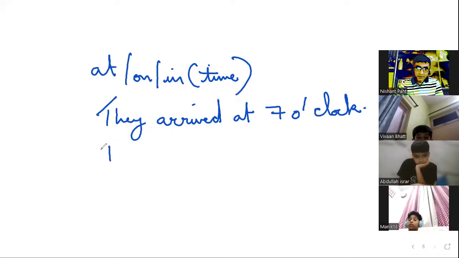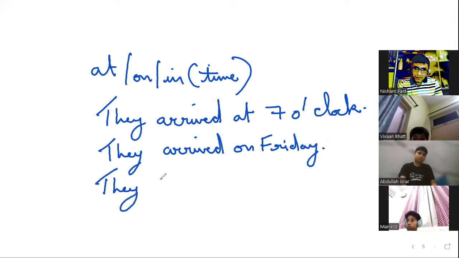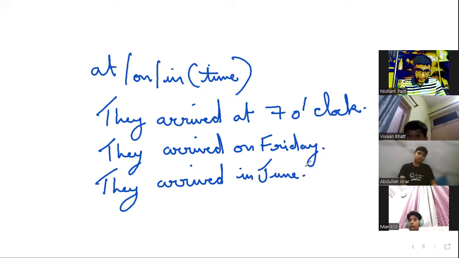Okay. They arrived on Friday, right? On a particular day. They arrived in June, in the month. In a month, on a day, at a time. Just remember this. Right? So, what would you say?